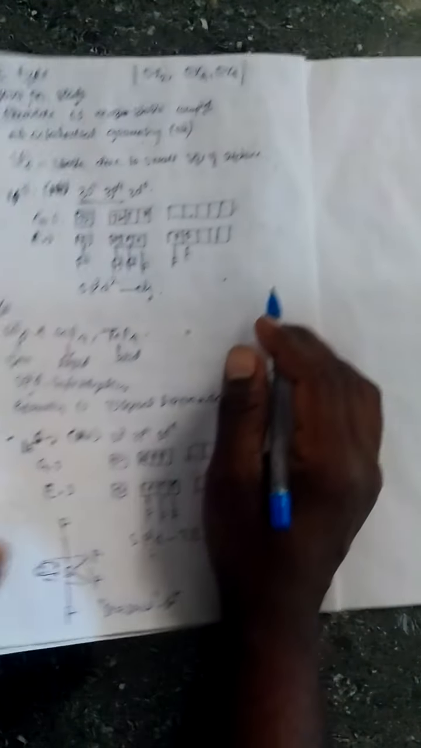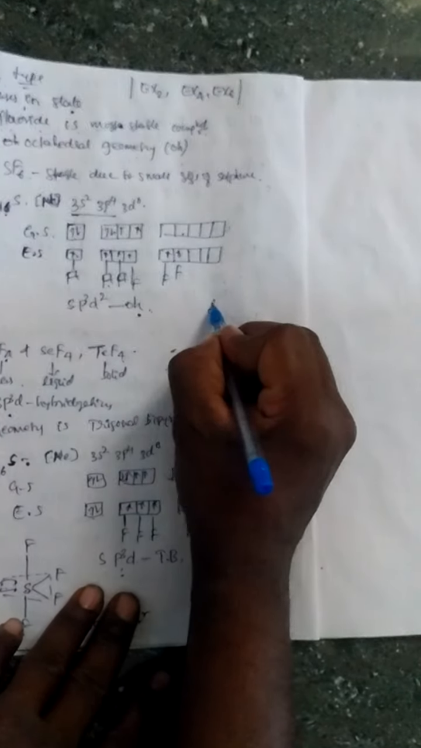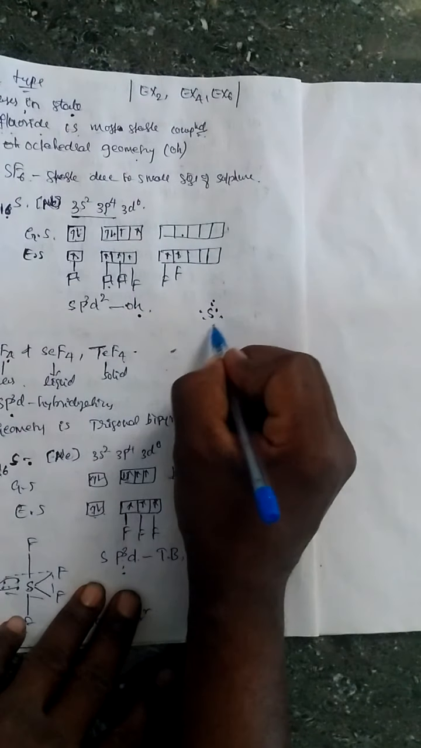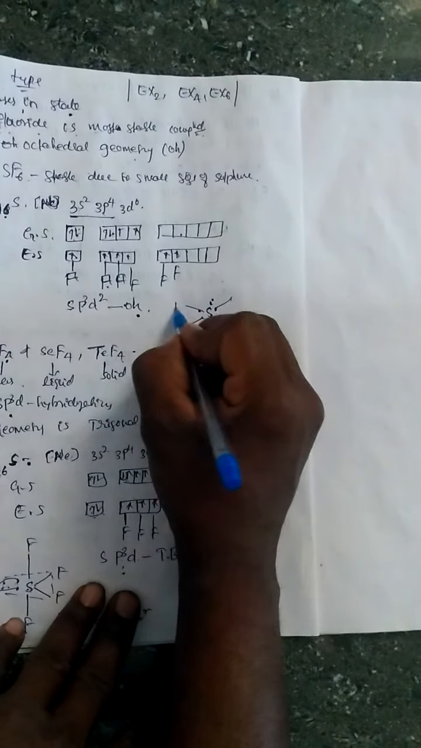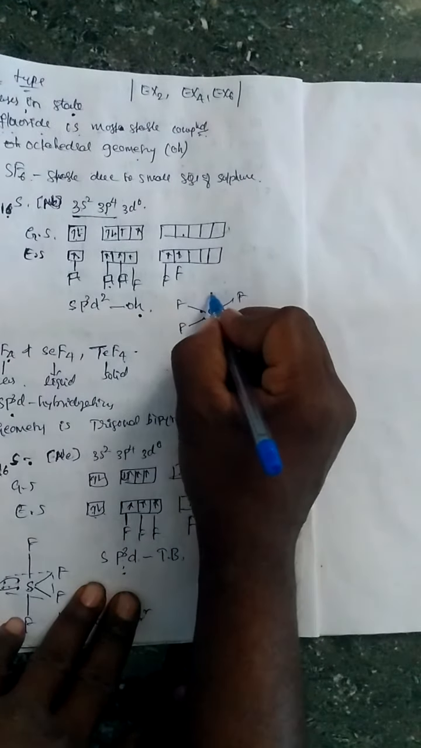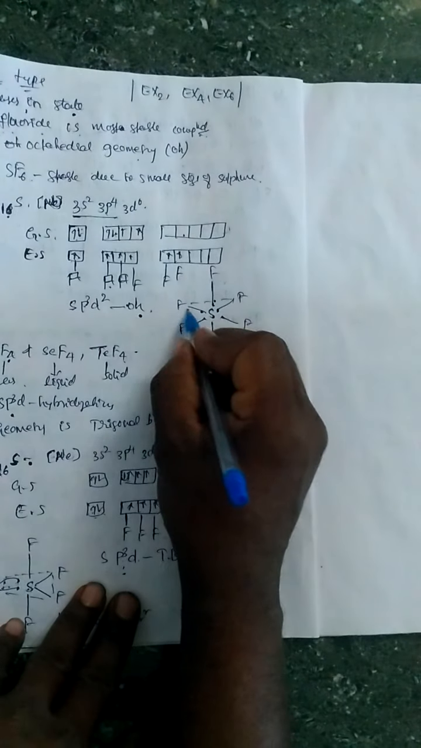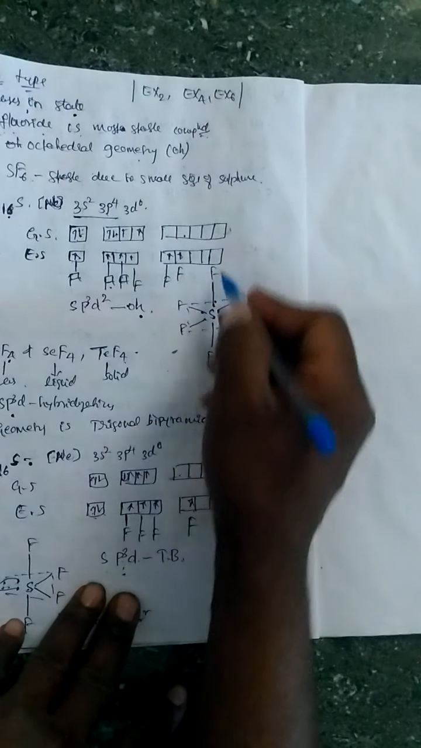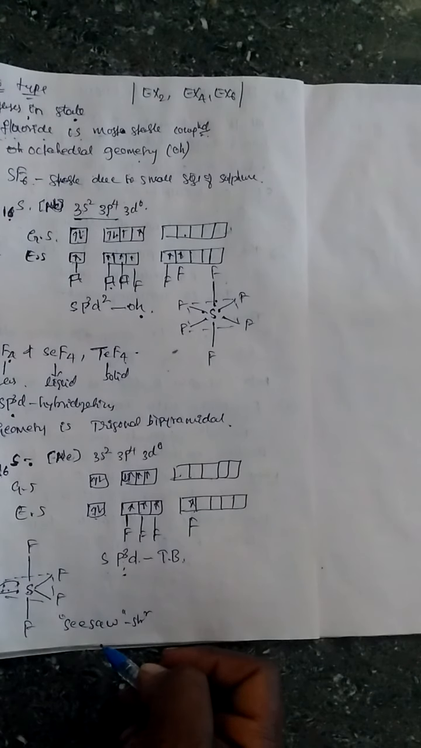Here the structure is for SF6. Yes, there are 6 bonding electrons, 1 2 3 4 5 6. These 4 occupy the equatorial position, and these 2 are in the axial position. This is the equatorial position, these 2 are axial positions. This is the octahedral structure, and this is the tetrahedral structure. Then EX2 type.